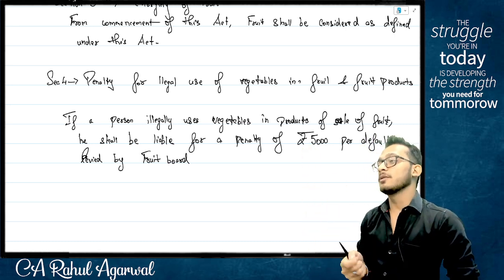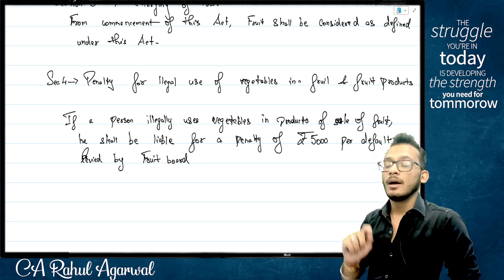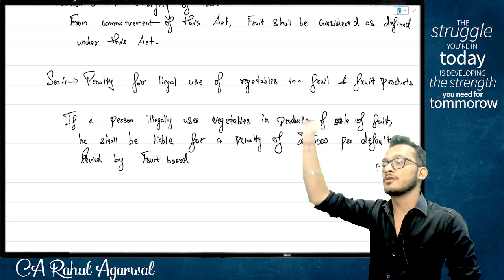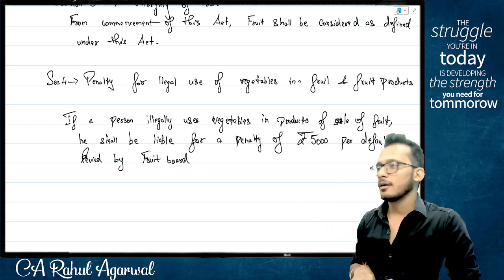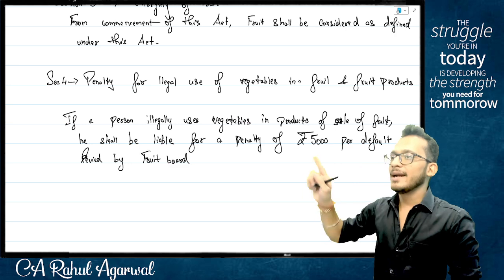I need to give you an opportunity to be heard. Yes or no? I would also like to give you an opportunity that yes, you may be liable for penalty, but not 5,000, maybe 100 rupees, because it's not your mistake. Yes or no? Yes. Which means now I want a law which is overriding the penalty law.